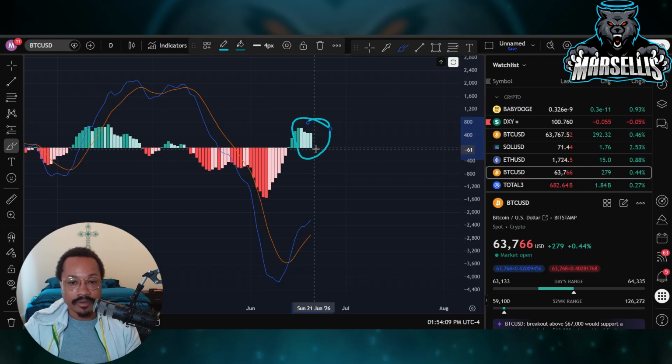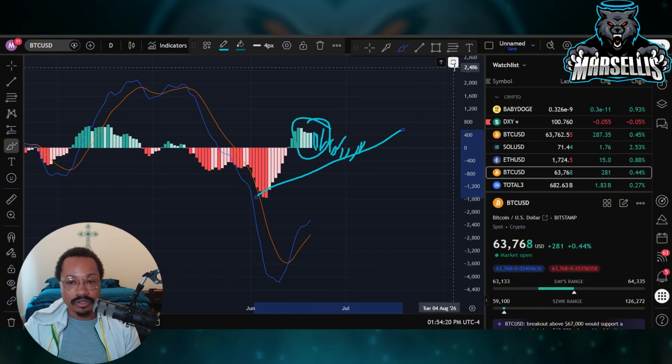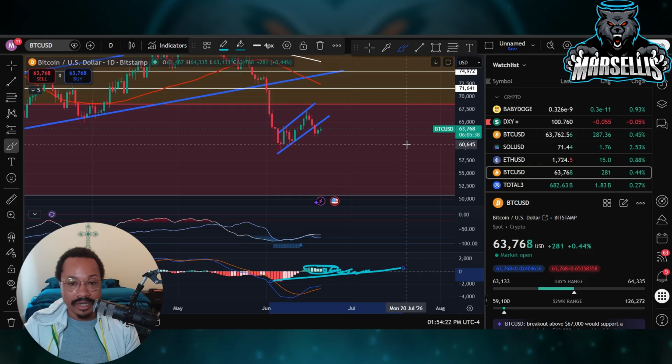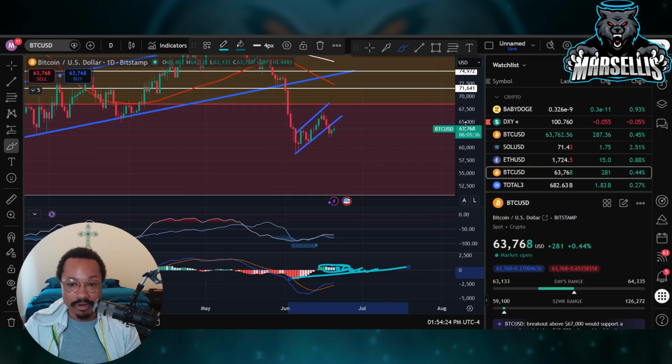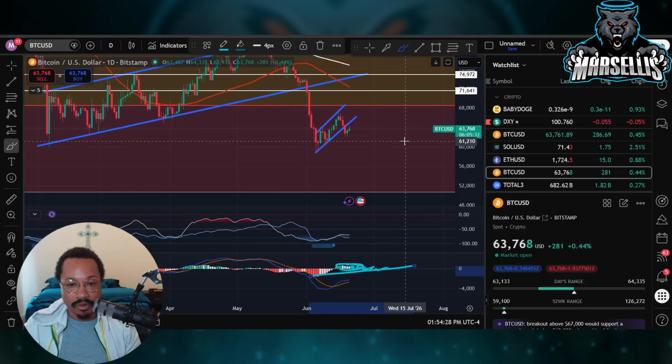That's what we're looking for. We're looking for this MACD to start giving us some selling pressure, and then eventually some higher lows on the MACD. Once that happens, that's going to create these lower lows. And I think that's the exact process we're going through right now. The real question is, how far down will it come when this happens? Will we come all the way down to 50K? I think that might be it.